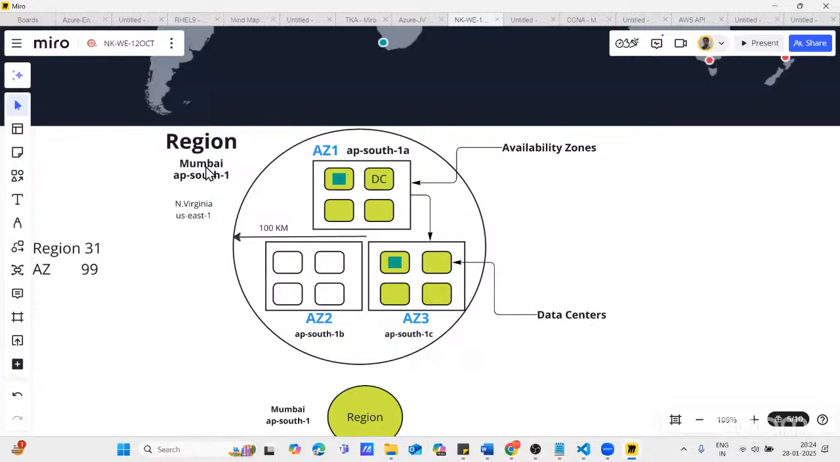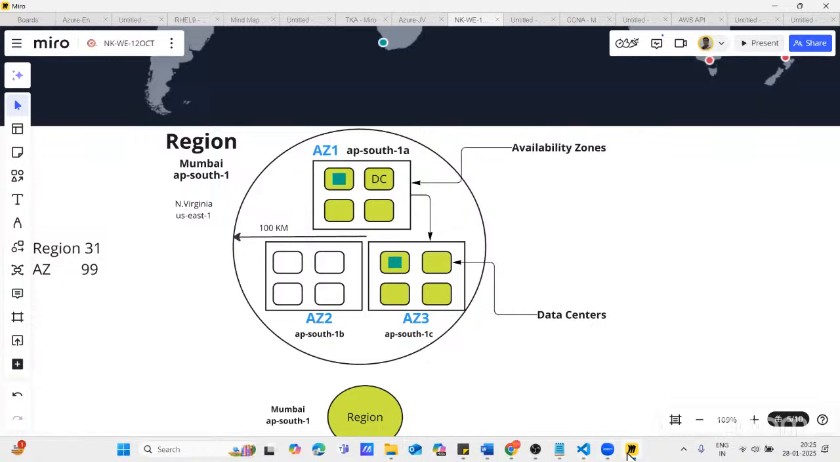So in front of the region code, AWS is adding A, B, C. With the help of this code, you can come to know in which particular region or availability zone you are working. And every availability zone is a logical group of data centers. But why availability zones? What is the function of an availability zone?